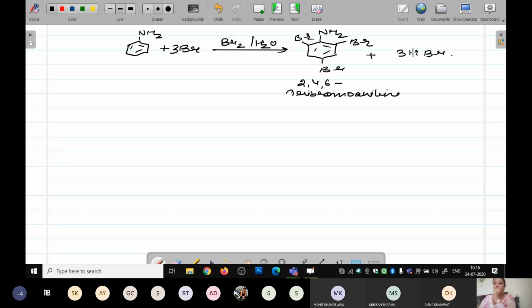Okay. Now, if you are going to do the acetylation of the aniline, means you take the aniline and you are doing the acetylation. So what are you going to take? You are going to take the acetic anhydride. What will happen in this case?